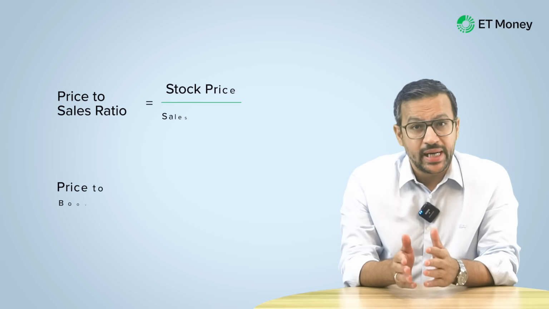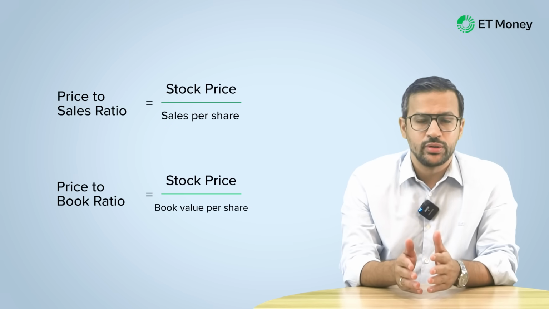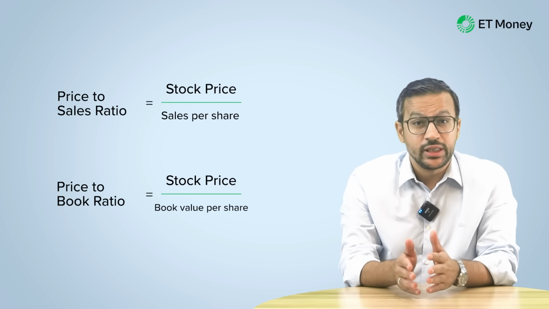And that's why the PE is often a wrong measure to judge the valuations of cyclical or commodity stocks. So, in place of PE, one should take a look at either the price to sales or price to book ratios. Now, as their name suggests, these ratios are obtained by dividing the stock price by sales per share and book value per share respectively. Now, both sales and the book value are much steadier than earnings and hence can be a better gauge to judge valuations in case of cyclical or commodity stocks.